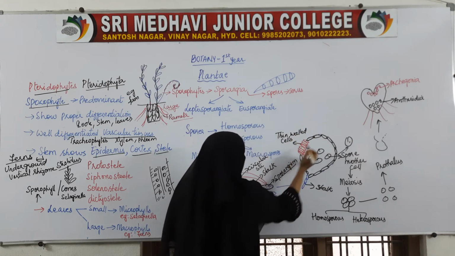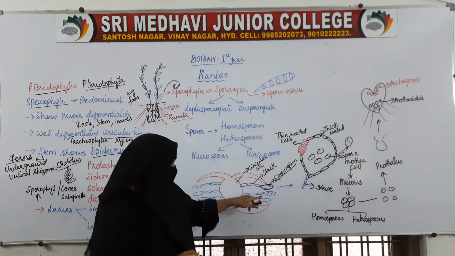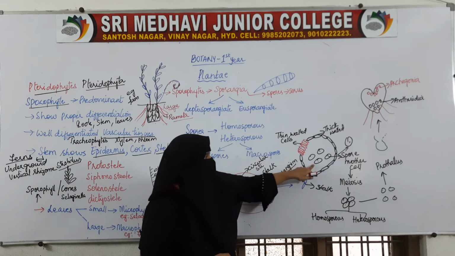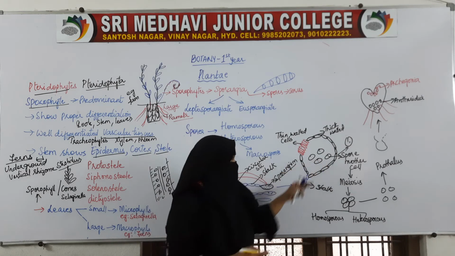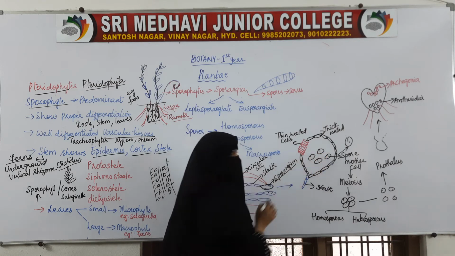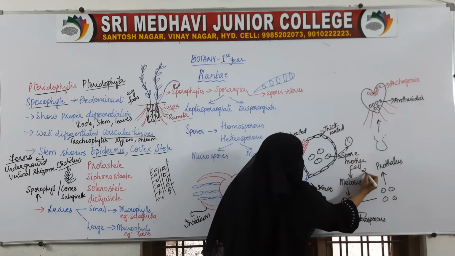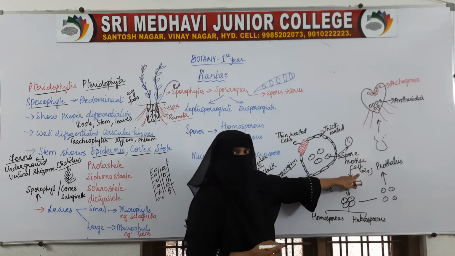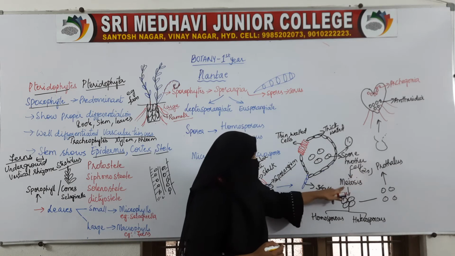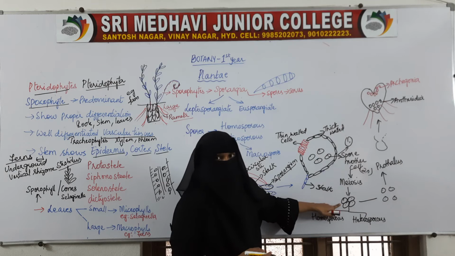Thin walled cells, these are thick walled cells. Inside the sporangium, spore mother cells will be present. These spore mother cells are in diploid condition. They divide by meiosis and produce spores.